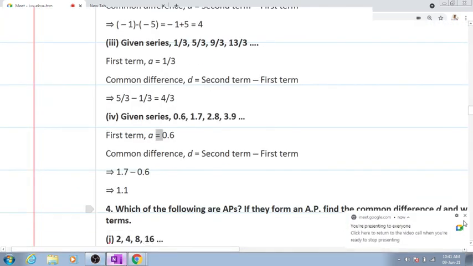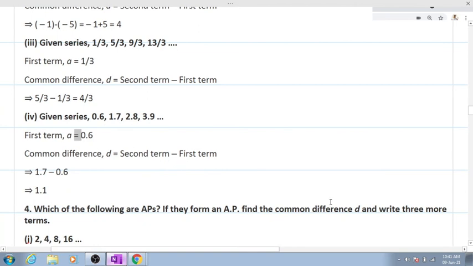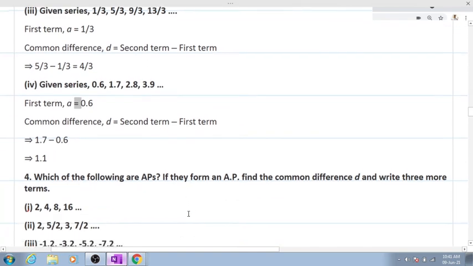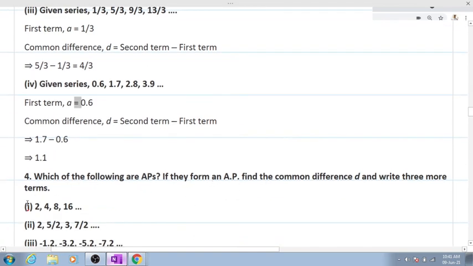to the fourth one? Which of the following are APs? We have to look at whether they are APs, find the common difference and write three more terms. Did you understand? You'll have to check first if the series is in AP. If the series is in AP, you have to find the common difference and then write the next three terms. Clear? So can anybody tell if the first one is in AP or not?